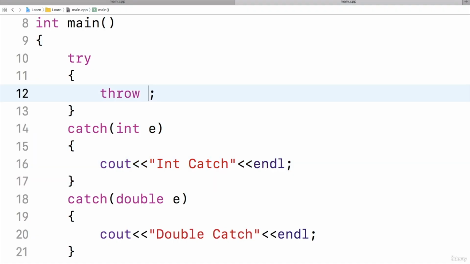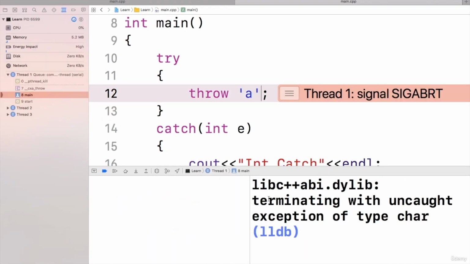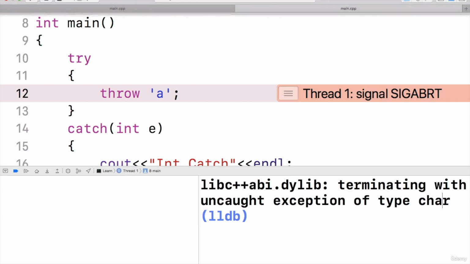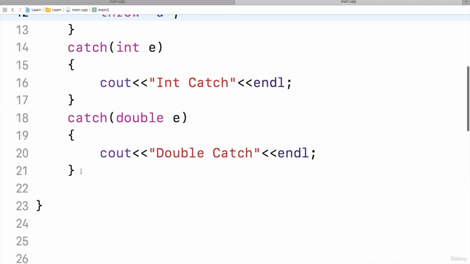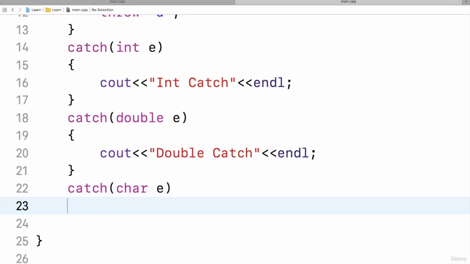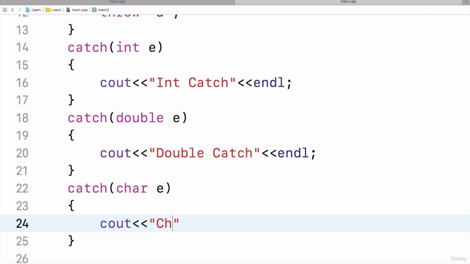See, suppose I am throwing a character, then what happens? Let me run and show you. Again it's an error, uncaught exception of type character. So it is throwing a character, but we are not catching that character. So let us see what to do for this one. Shall I add one more catch block? Yes, if you want, you can add one more catch block for char and say this is cout, char catch. There's a character's catch block.